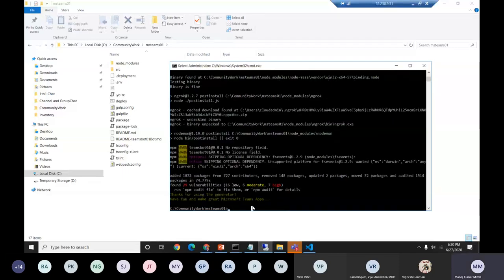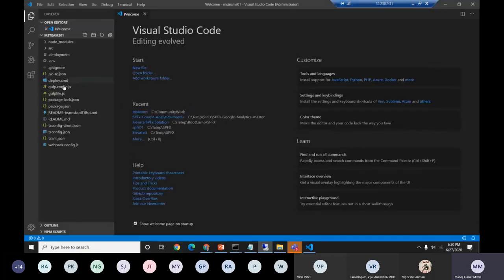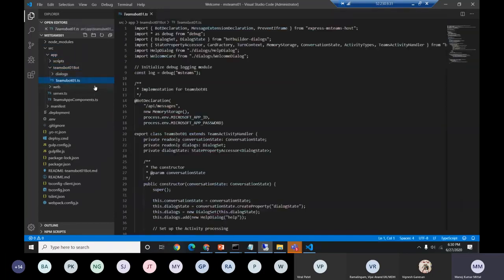Yep, it's completed. I just use the code dot. It will open the entire code into the Visual Studio Code section. So entire things will come up for us. So what is important in these sections to build this particular bot? So we have this particular file that is a teambot01.ts. So this class is very much important for us.